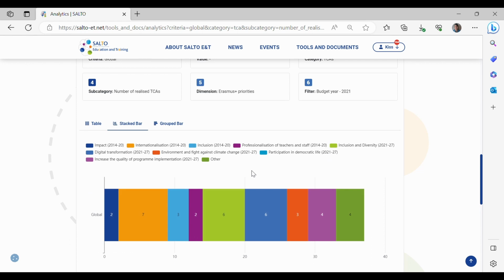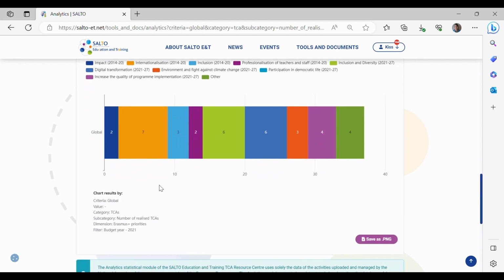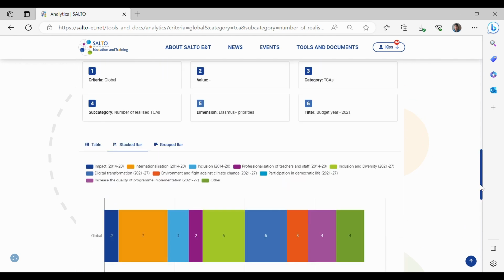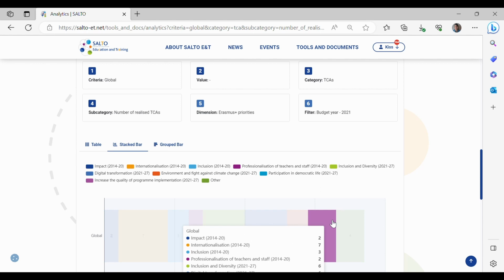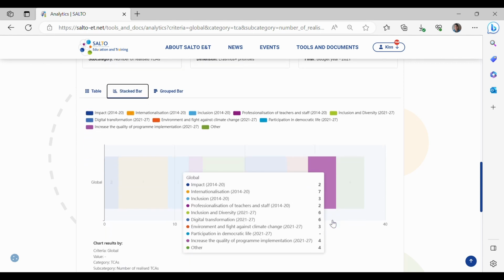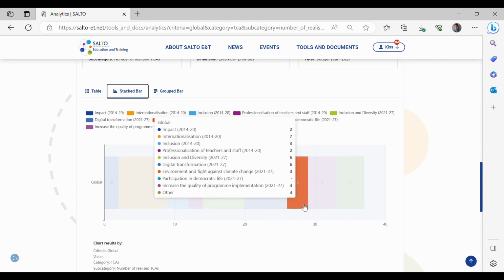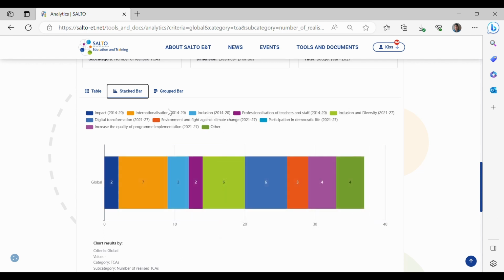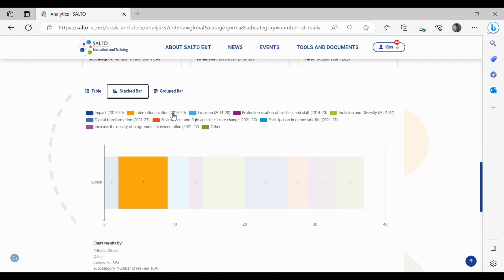In the case of the charts, the selected criteria categories appear at the bottom of the page here, and a floating window here shows the dimension too, with a mouse hover possibility. And here you can see the legend of the different priorities.